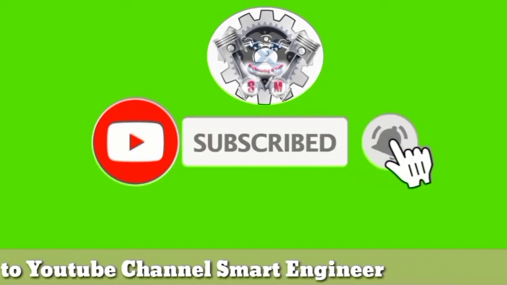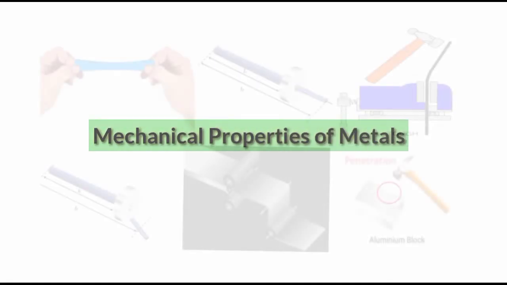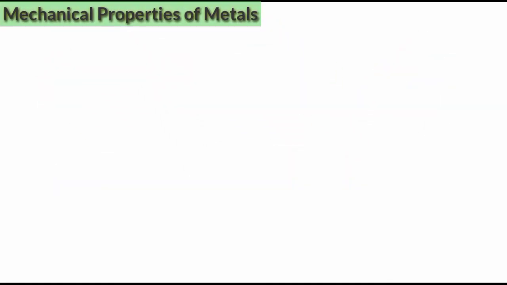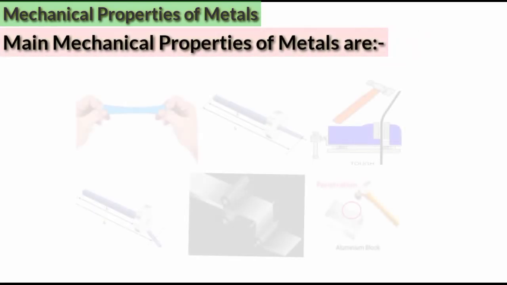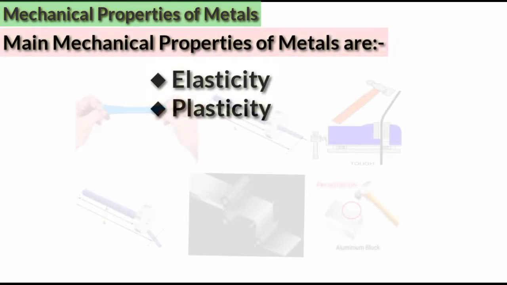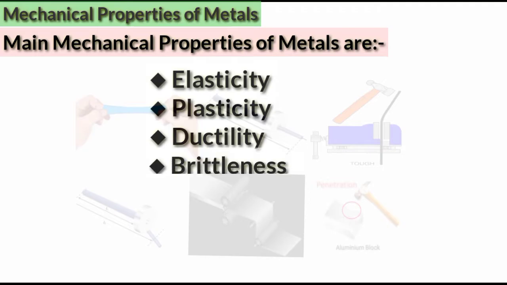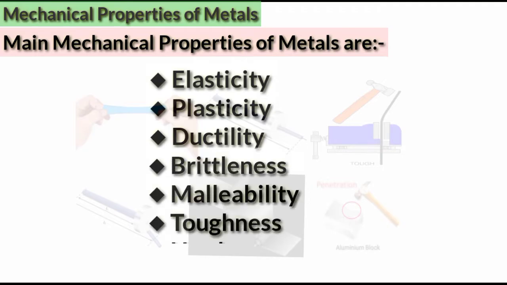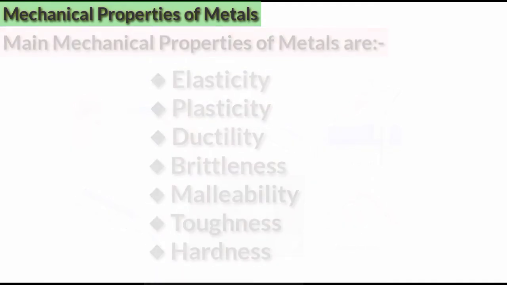Today we will study the main mechanical properties of metal. Some main mechanical properties of metal are elasticity, plasticity, ductility, brittleness, malleability, toughness and hardness. Now let's understand all these properties one by one.